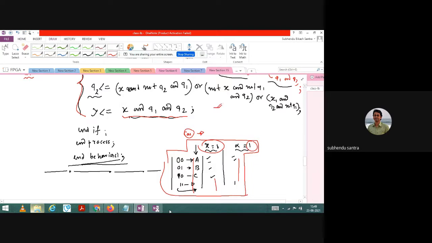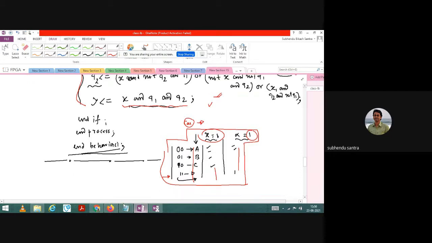In most of the cases, if your variables are fewer, you directly go for this approach. If your variables are more, you have more number of cases, then definitely it is required. I will tell you in the next class how to implement it. If you have any doubt, another thing, let me just give you one task.